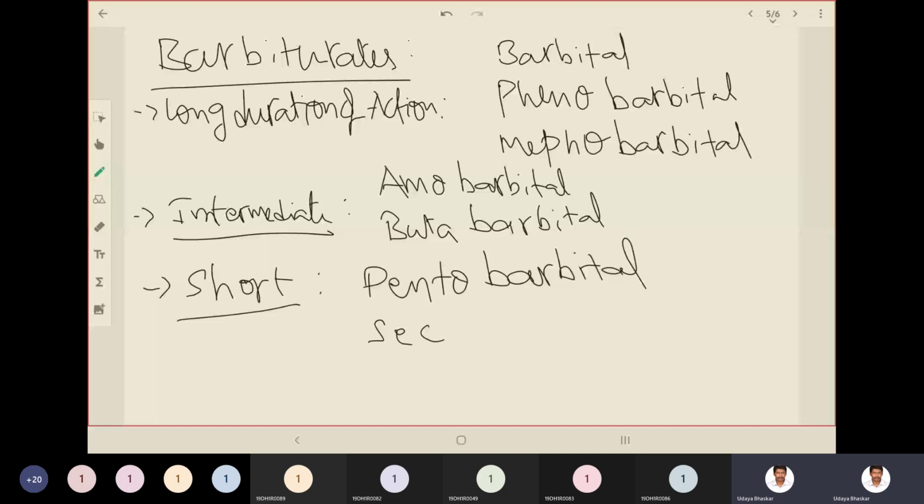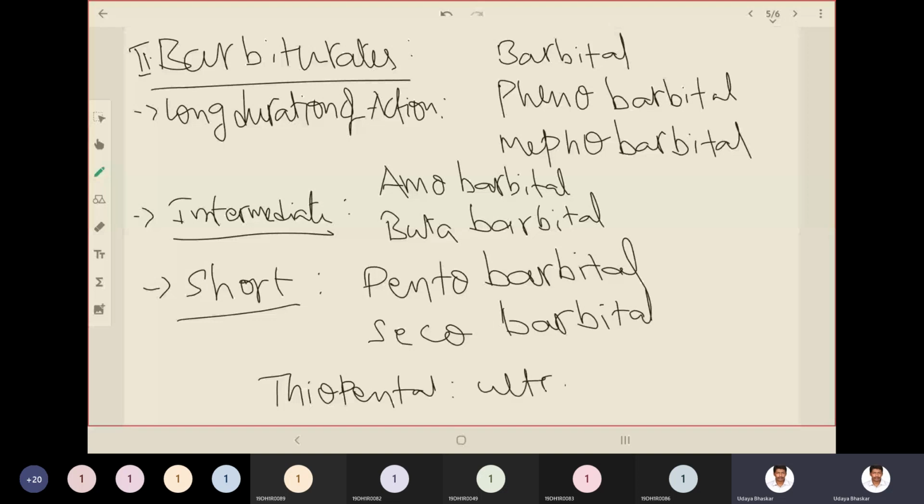So these are the examples under the barbiturates category. And although it is not mentioned in your syllabus, you have an ultra short acting barbiturate, that is thiopental. You should be aware of it. Thiopental is the drug which is ultra short acting.